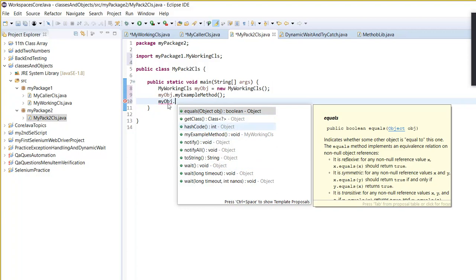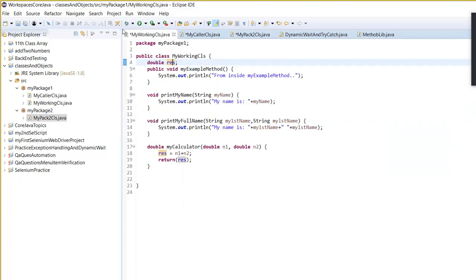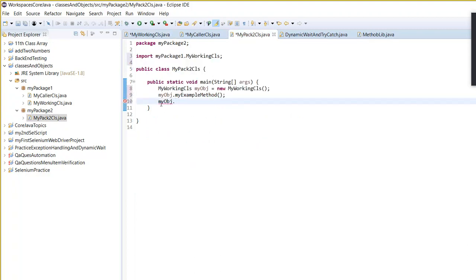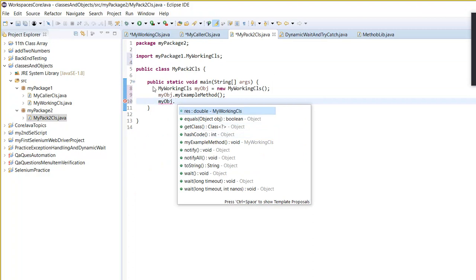If you want that result to be visible here, what you will have to do guys, instead of default you will have to make it public, right? And then now if you come here and put a dot, now can you see the result is here too, guys? What is your take?